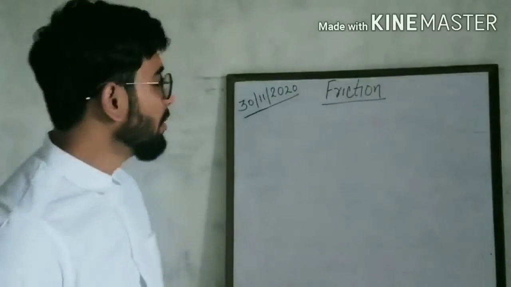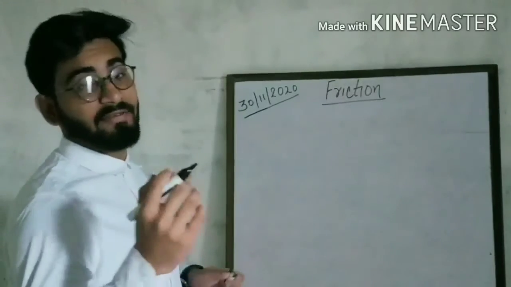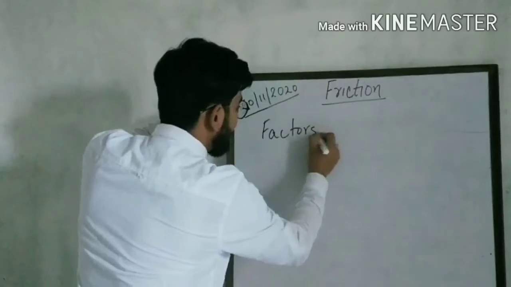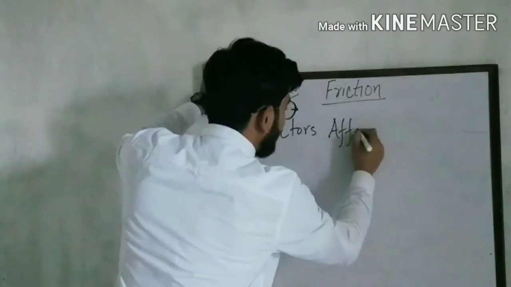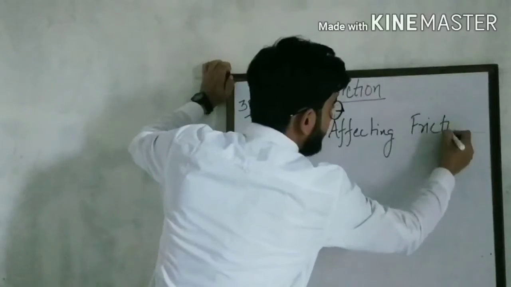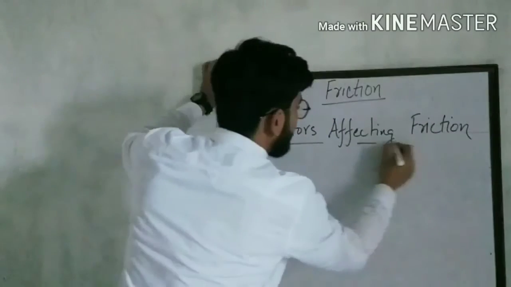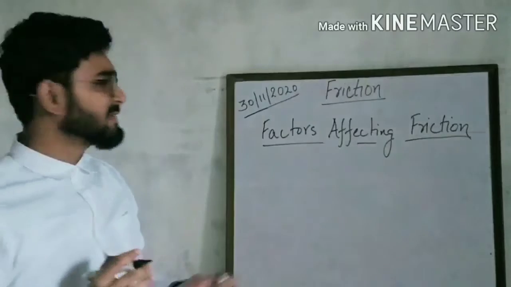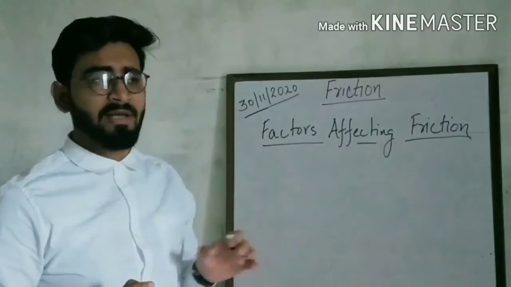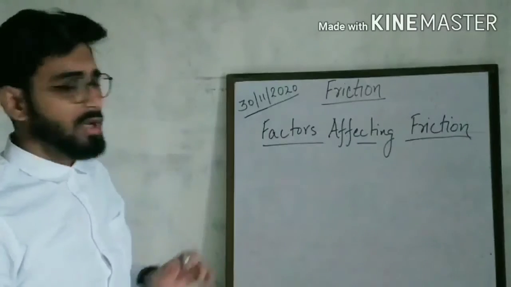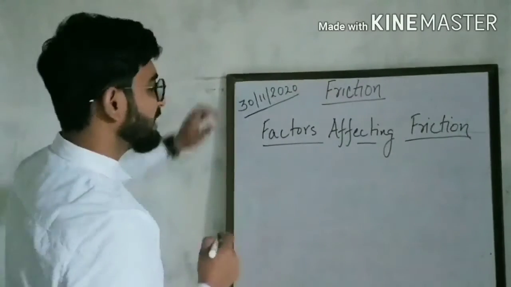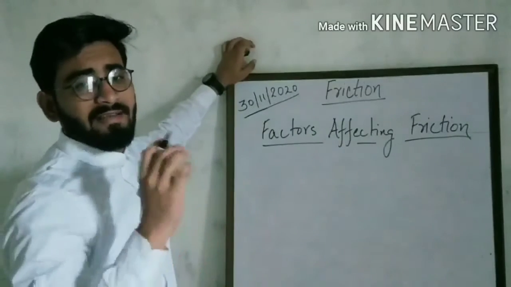Now we have discussed the cause of friction. Now let us discuss the factors affecting friction. Mainly there are two factors which affect the friction. We will discuss both these factors one by one. What is the first factor that affects the friction? The first factor is smoothness of the surfaces in contact.